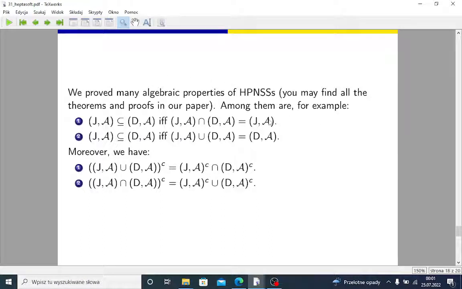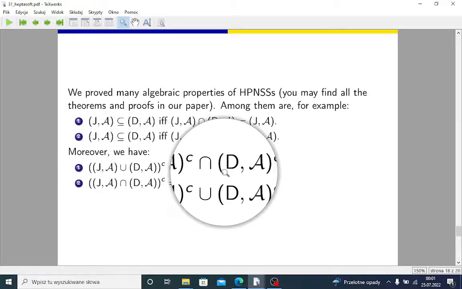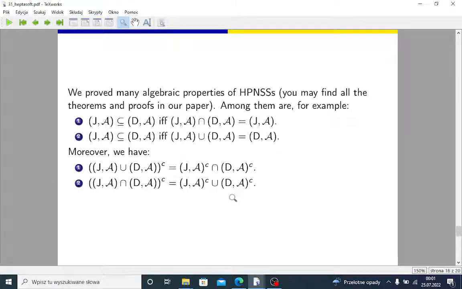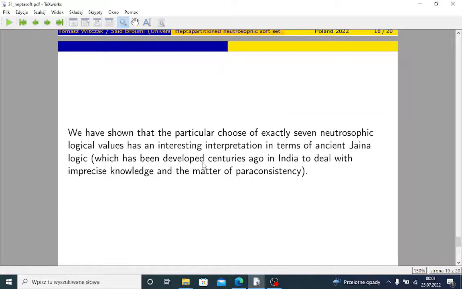So these are very typical Boolean properties, but one has to check them. The same here. Yes, this is like the De Morgan laws. And C, of course, is the complement. So other theorems of this kind were proved. Some of them rely on those AND and OR operations. So there's quite a lot of calculations there.